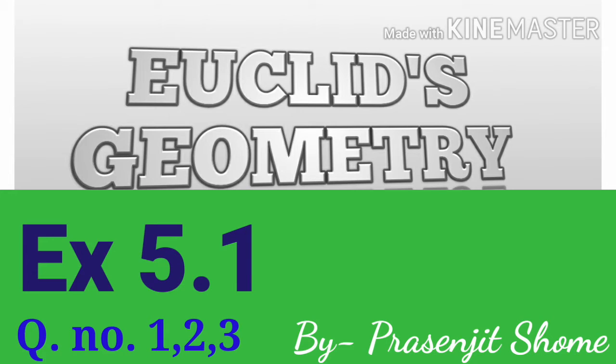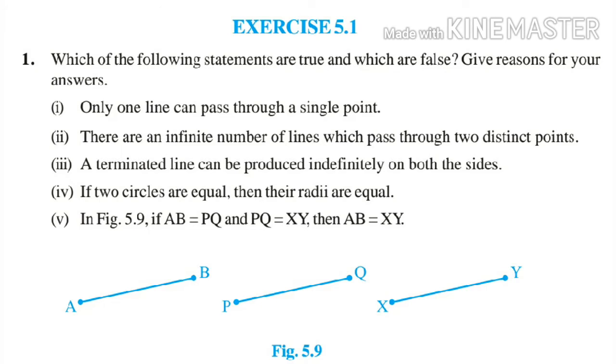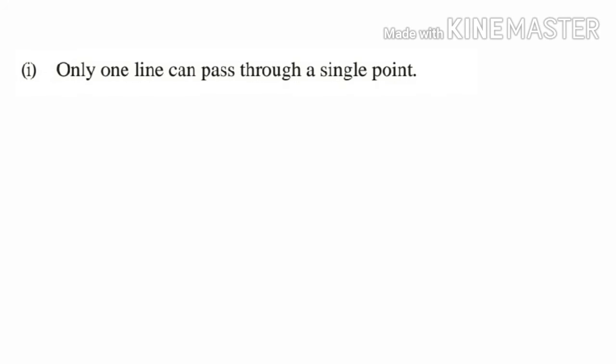Chapter 5, Introduction to Euclid's Geometry, Exercise 5.1, Question number 1. Which of the following statements are true and which are false? Give reasons for your answers. Number 1. Only one line can pass through a single point. Answer: false, because infinite number of lines can pass through a single point.